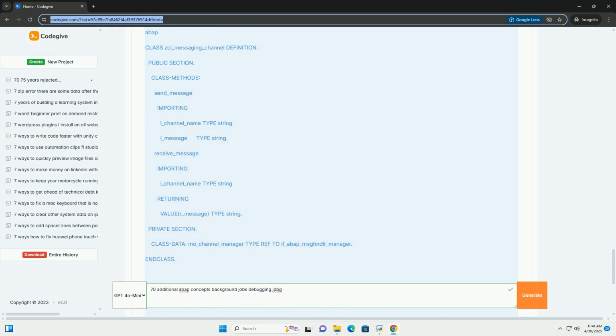ZCL_SHARED_MEMORY_EXAMPLE is a class that manages the shared memory area. define_area creates or retrieves the shared memory area named ZSHM_EXAMPLE. set_data binds the provided data to the shared memory area. get_data retrieves the data from the shared memory area. It's crucial to attach and detach to the area. The submit_job form demonstrates how to submit a background job that uses the shared memory. One job sets the value, and another, or a dialog process, can retrieve it.